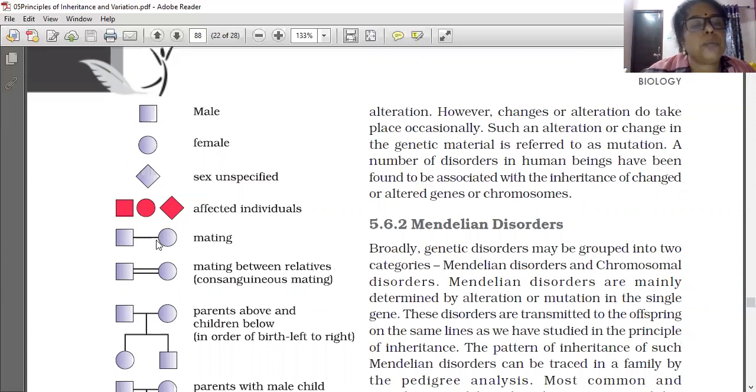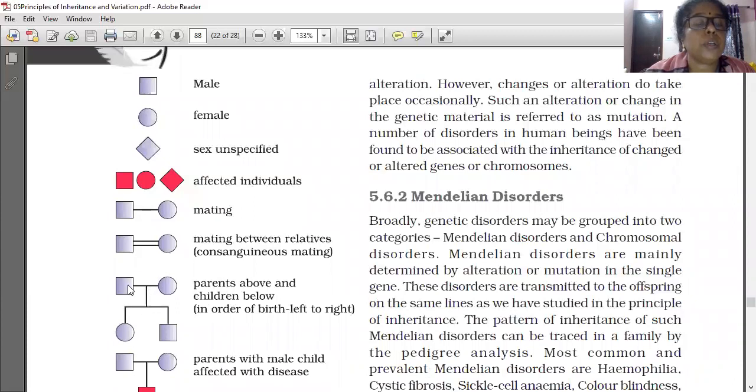This is the mating between a male and a female. Marriage is also represented in this way, so reproduction is there. The two horizontal lines are also reproduction, but between relatives. For parents above and children below, this is the male parent and this is the female parent, and this line shows the mating.